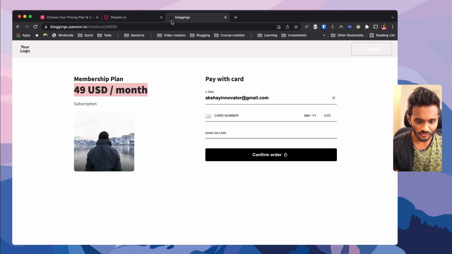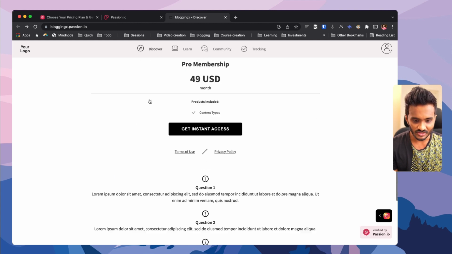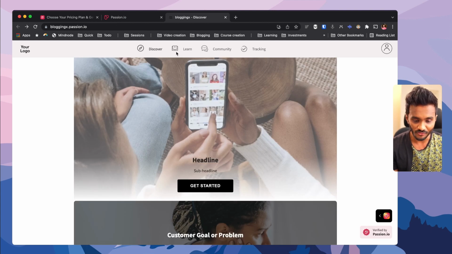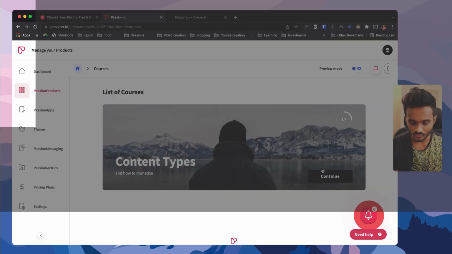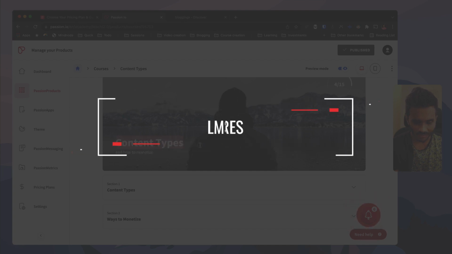So here you have the Discover tab, that is like the landing page, what the offer you have, and Learning, that is the LMS section, and the Community section and the Tracking section that allows proactive participation from the students. This is the sales page. So let me continue. Here I have a course called Content Types.